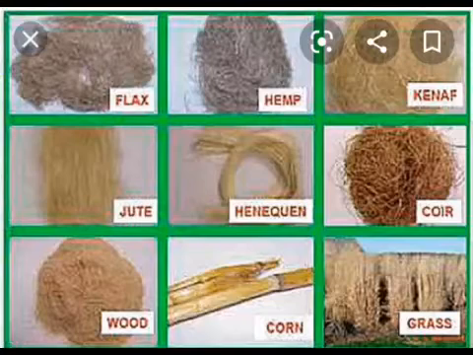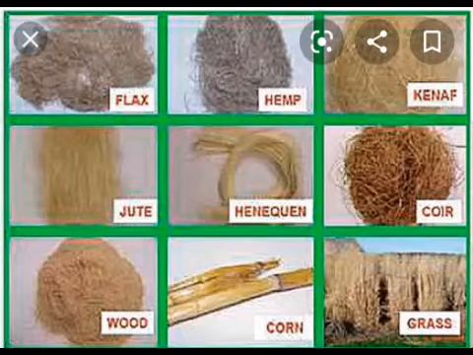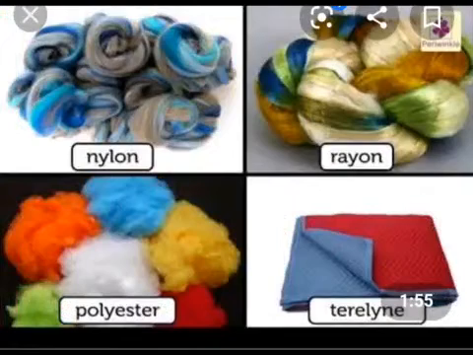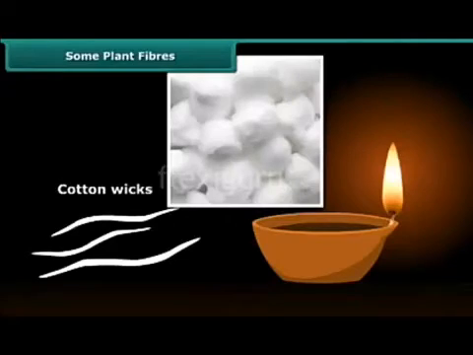Here in this picture you have seen many types of natural fibers: flax, hemp, jute, wood, coir, kenaf, etc. In this picture you are seeing all the artificial fibers: nylon, polyester, rayon and terylene. All these are artificial fibers. Today we are going to study the different types of plant fibers.